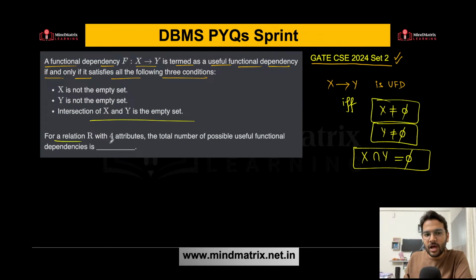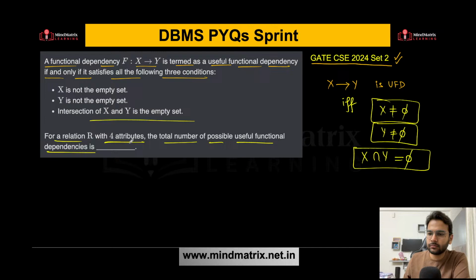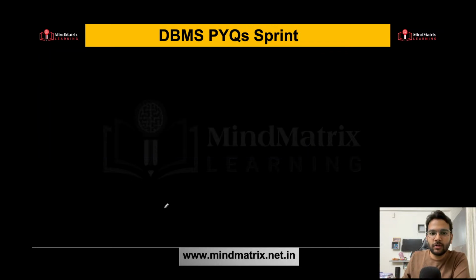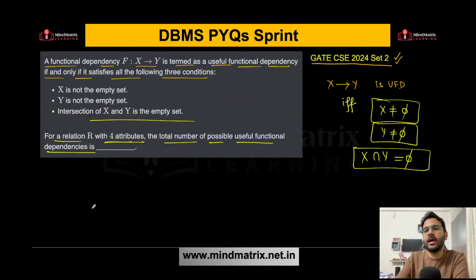Now, for a relation R with 4 attributes, the total number of possible useful functional dependencies. This is a really good question. We need to find, if I have 4 attributes in this relation, what can be the total number of possible useful functional dependencies that I can form. Now let's try to solve this question. See, in the exam, if they give you this question, what should be the approach?